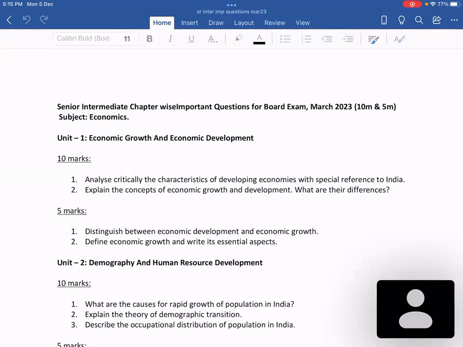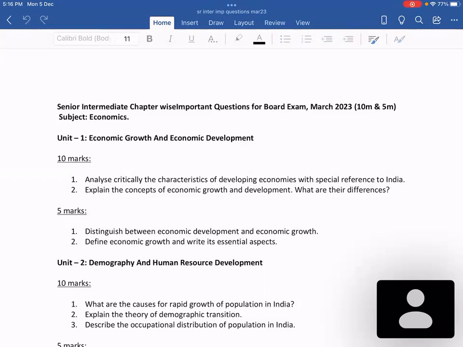As of now, the board hasn't decided which pattern of question paper they are going to follow. Before COVID, there was one pattern, and after COVID, they changed the pattern and increased the number of choices. So still today, the board hasn't decided whether it is going to be the pre-COVID board exam pattern or the post-COVID pattern.